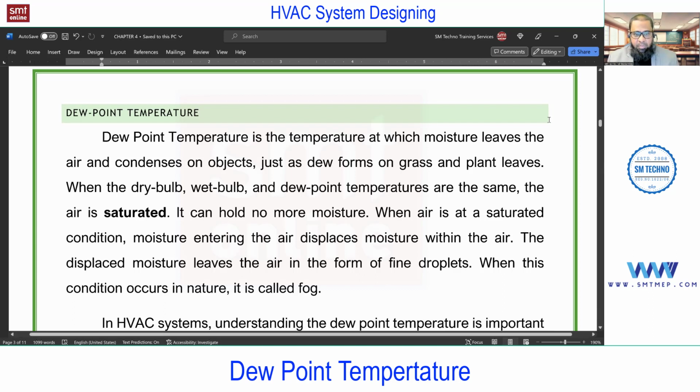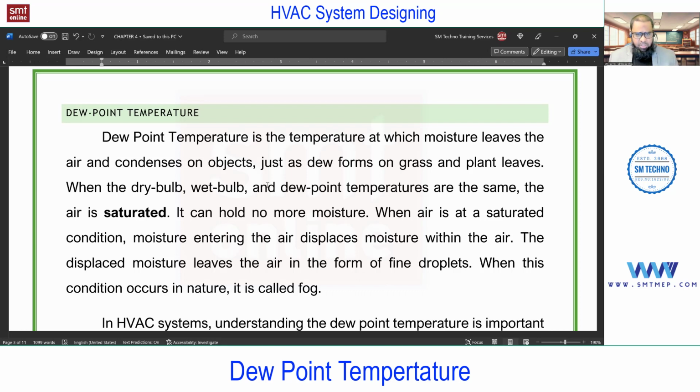So once again, dew point temperature is the temperature at which moisture leaves the air and condenses on the object. For example, at the beginning of this session, we discussed that air has dry air as well as moisture, right? So do you have any proof for that? How does this air have the moisture? Because this is not visible to us. Yes, it is in the form of vapor, which is not visible. So how can we prove this?